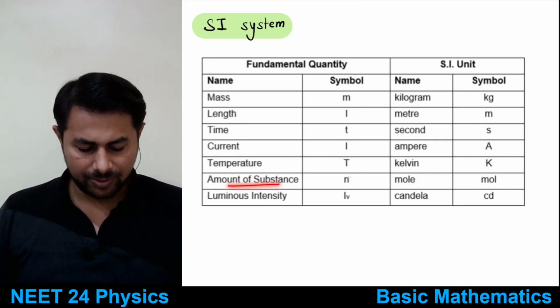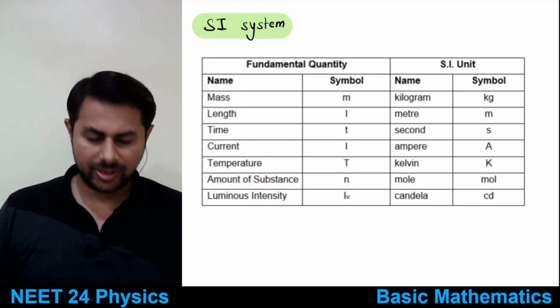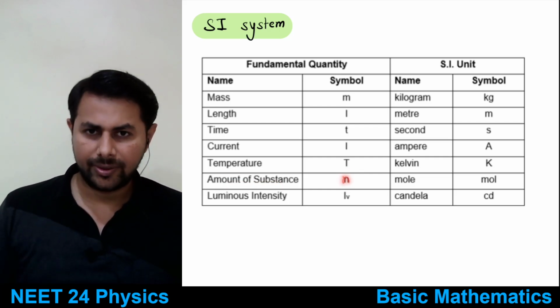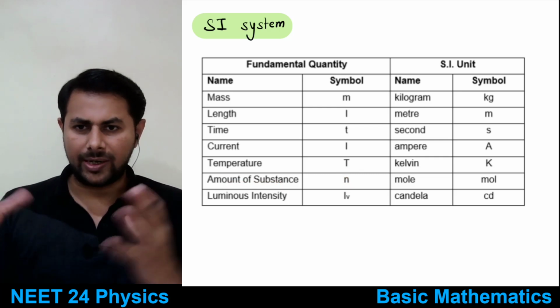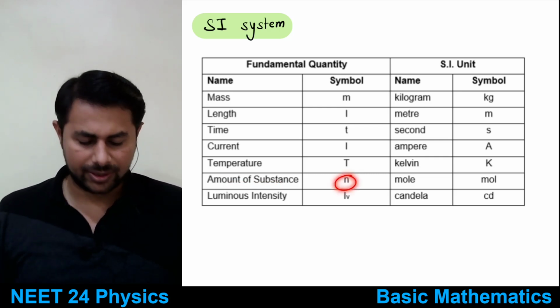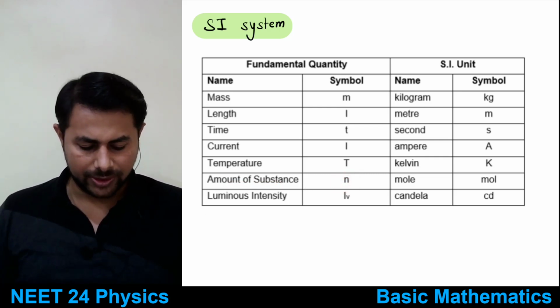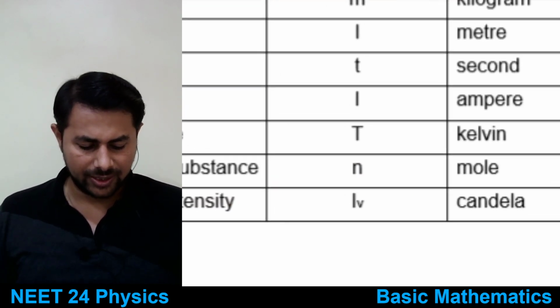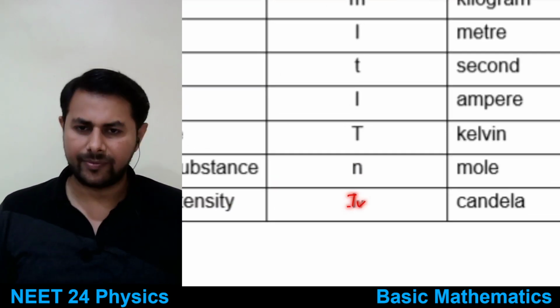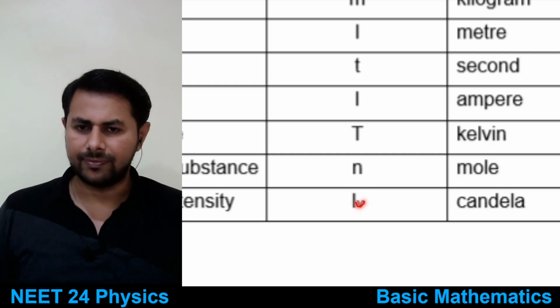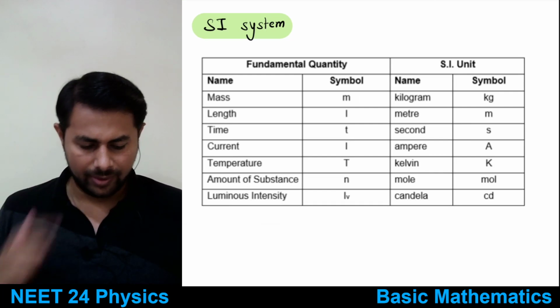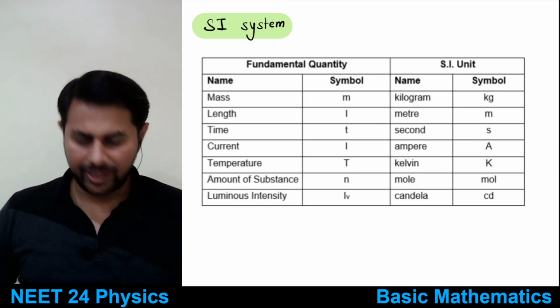Then amount of substance, you know that from chemistry, it is denoted by small n, that is the number of moles. Amount of substance is denoted by the number of moles. And then there is luminous intensity, which is denoted by I_V, or I nu. Okay, so what are their units?